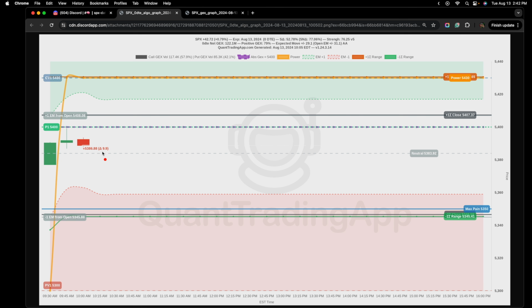I'm just going to close that out. We have 5,400, it's pointing up. The proprietary QTA power strike is also pointing up. Now, early in the day, again, we take this with a grain of salt. This is not the sole reason to decide to be long.